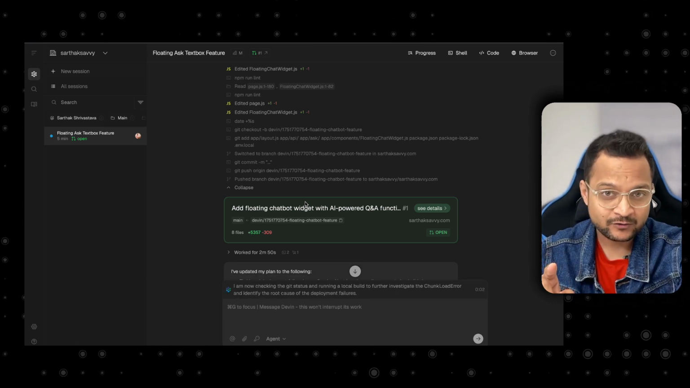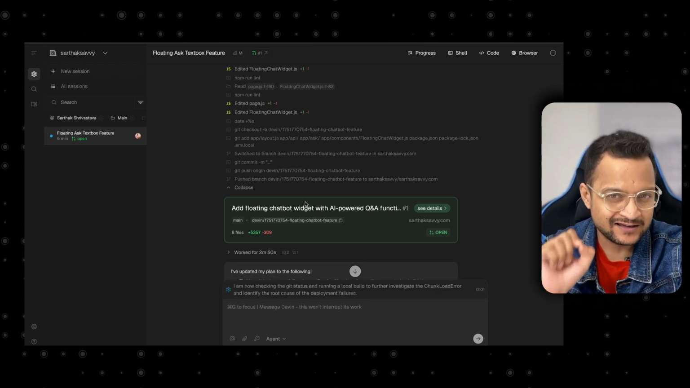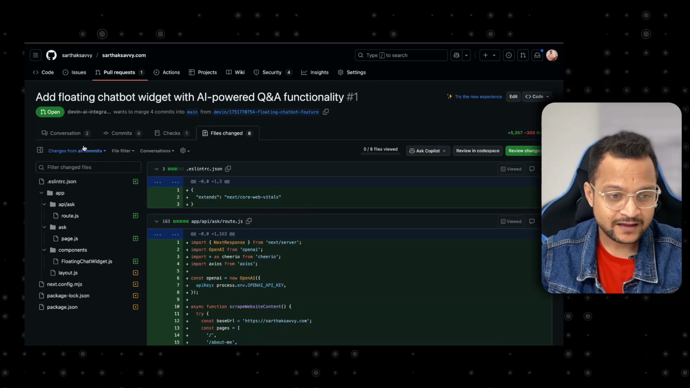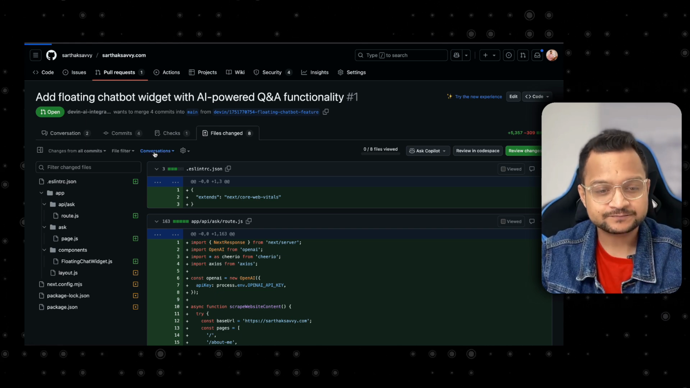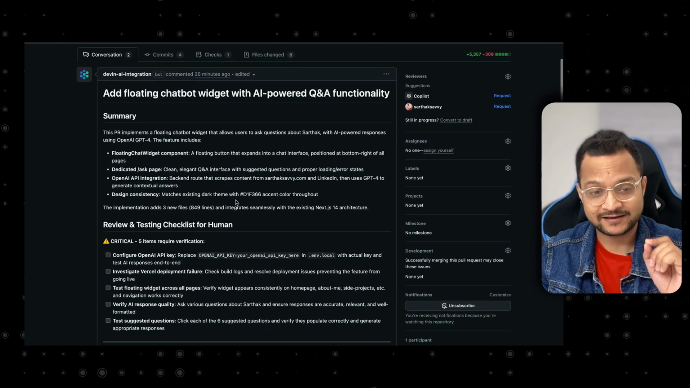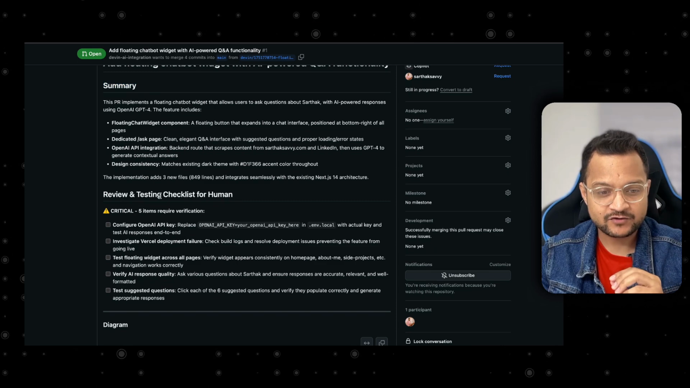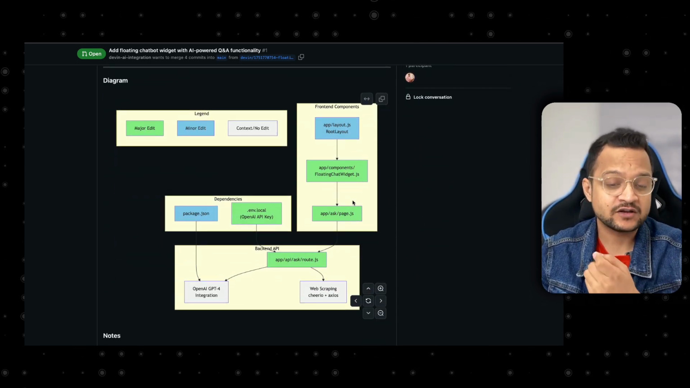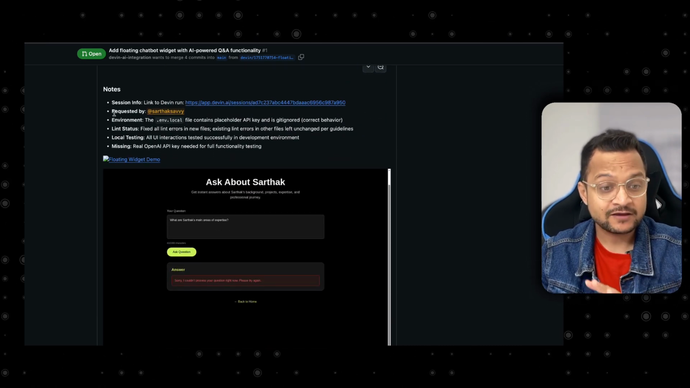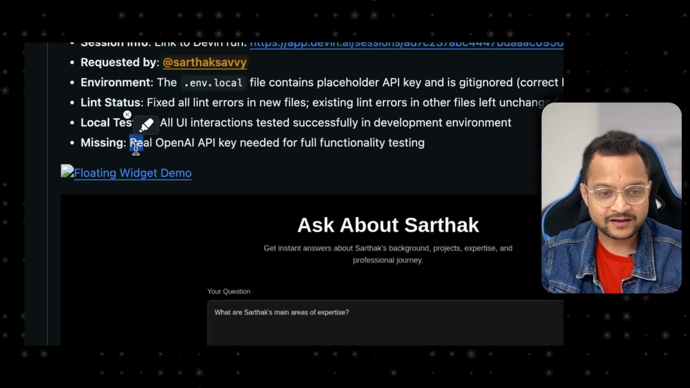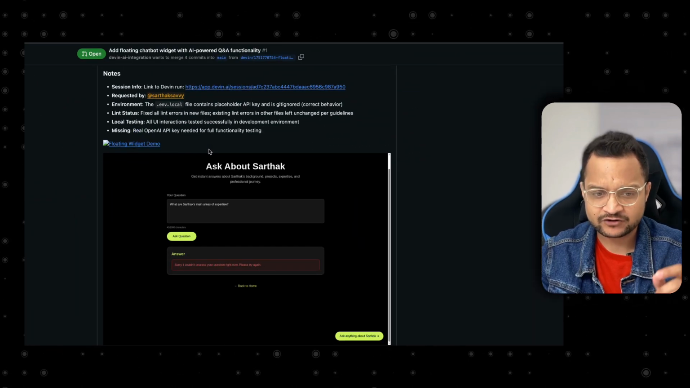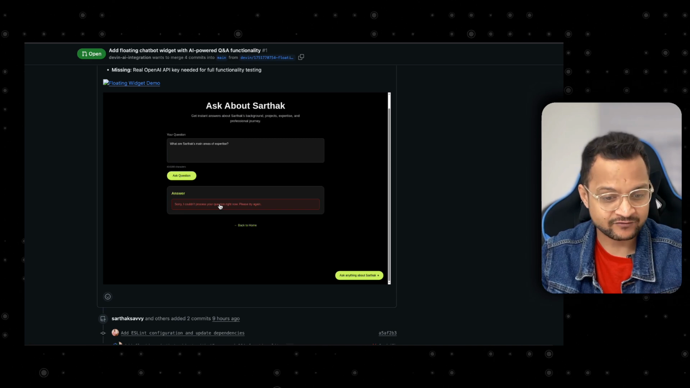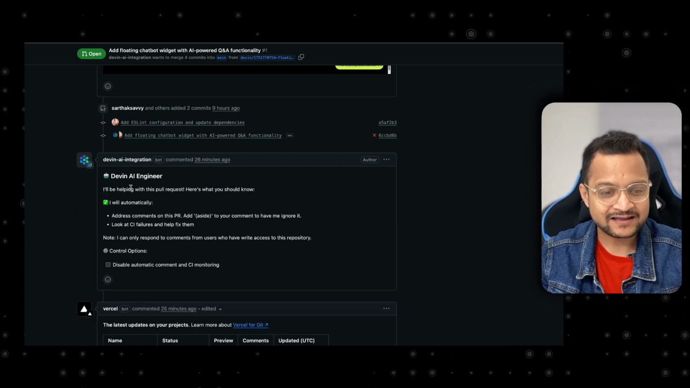I'm going to show you the pull request and you will be amazed to see the detail Devin has added in the pull request. So let's go to the pull request and go to the conversation here. It has all the detail, like we have the summary, we have the review and testing check for human, we have a solid diagram how it actually work, we have a note, we have the problem like missing real OpenAI key needed for the fully functionality. Now we have a screenshot of the implementation we have done, that Devin has done, and finally a comment from Devin integration.